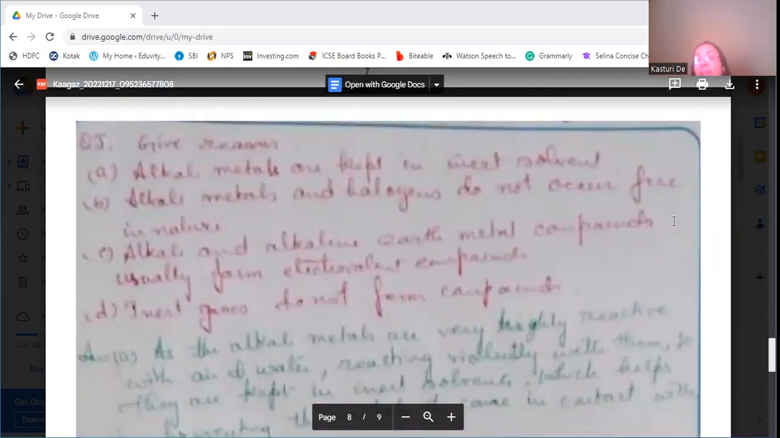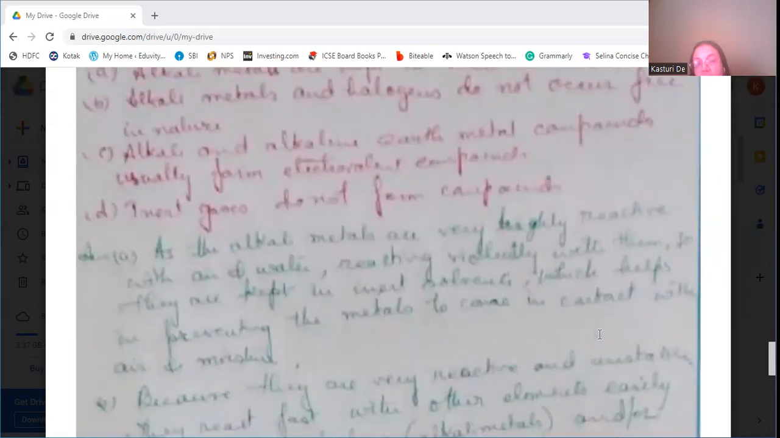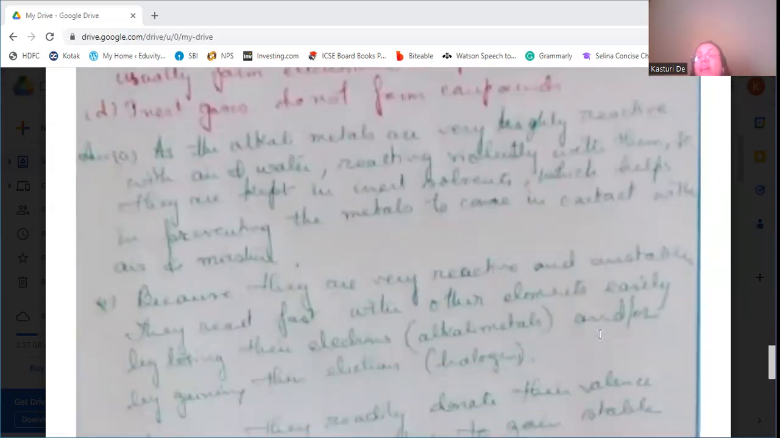Alkali metals are kept in inert solvents. Why? Because alkali metals are highly reactive with air and water. They react violently with them. When they are alkali metals, we know they are very highly reactive with air and water, and so they react with them very violently. That's why they are kept in inert solvents, so that it can prevent the metal from coming in contact with the air or moisture.